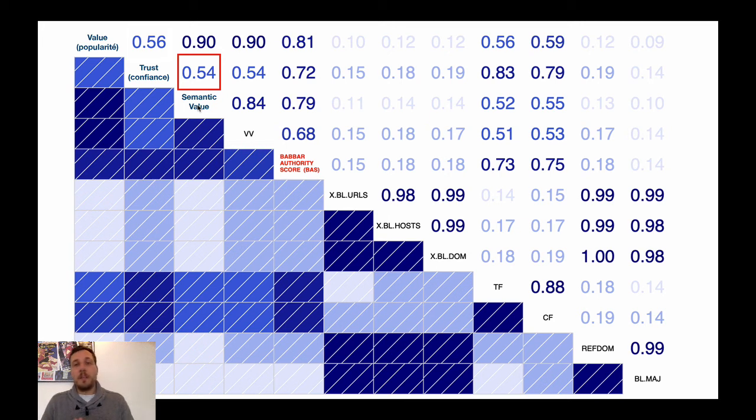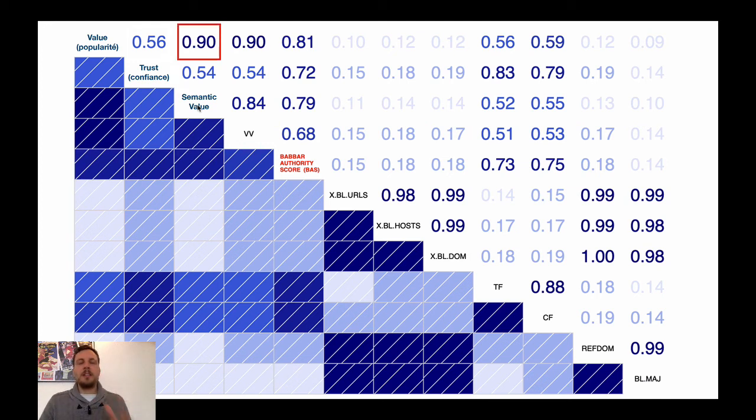And again, we have the same thing, meaning that you can have really trustworthy websites with either a high semantic value or not so high semantic value. And the reverse is true as well. You can have really semantically popular websites that are either trustworthy or not.